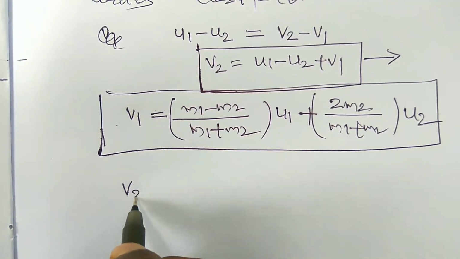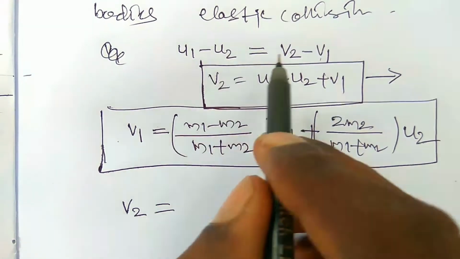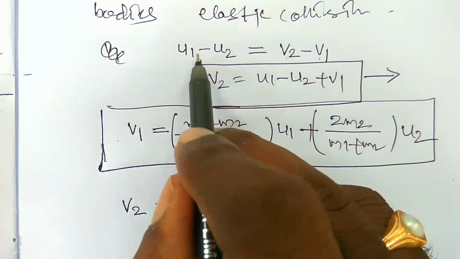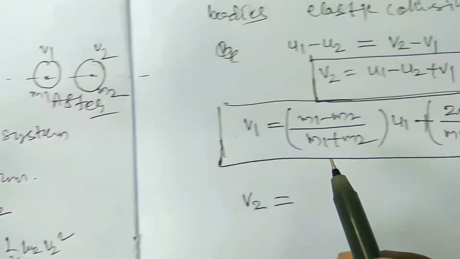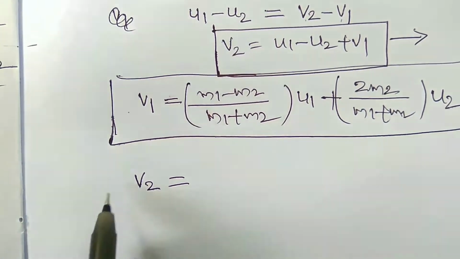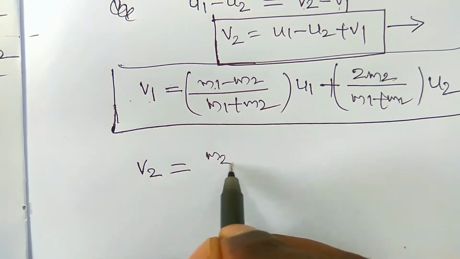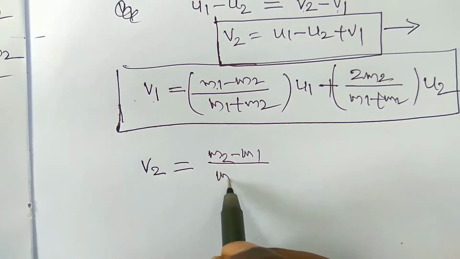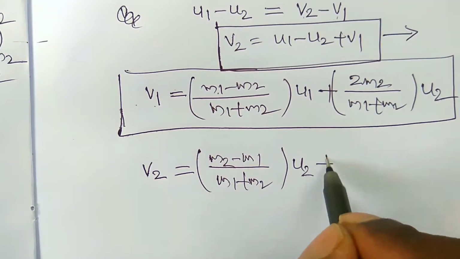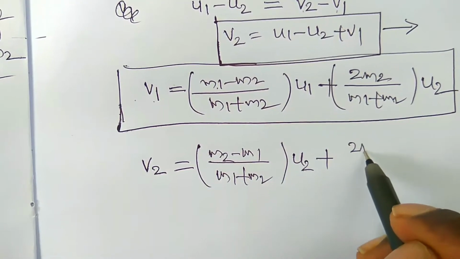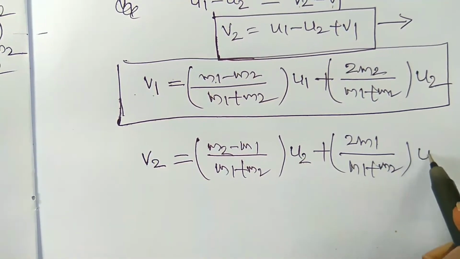Coming to the second body, v2 is equal to, you just have to substitute v1 in v2 equals v1 minus u1 plus u2, then you get the v2 value: (m2 minus m1) by (m1 plus m2) into u2, plus 2 m1 by (m1 plus m2) into u1.